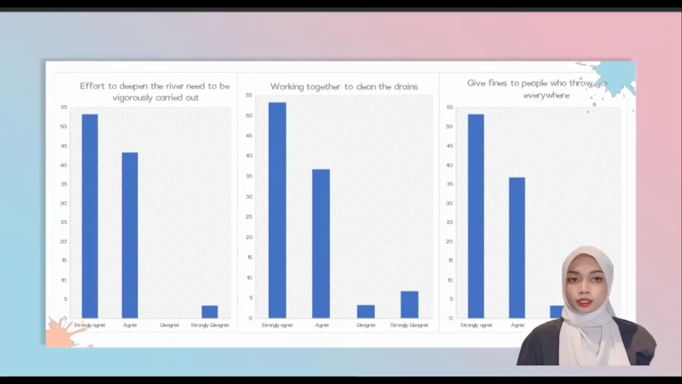Next is effort to deepen the river, clean the drain, and give fines to people who throw the garbage, in which all of these recorded 53.3% on strongly agreed.